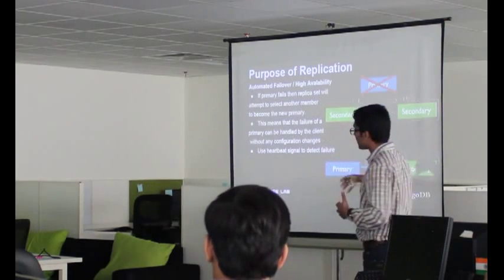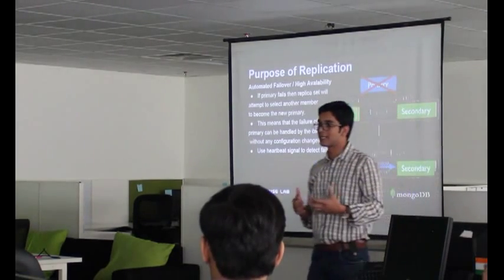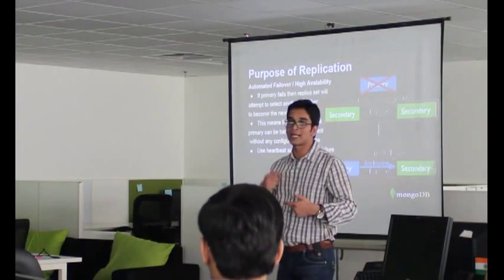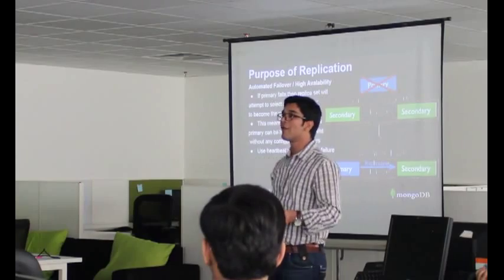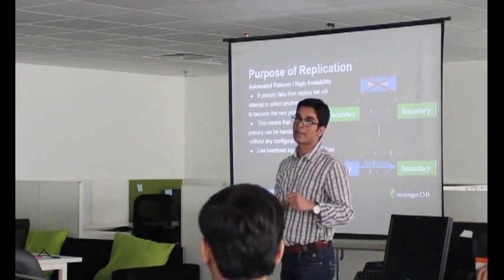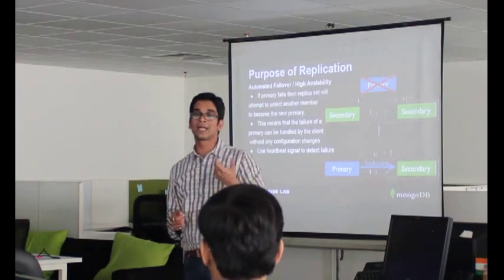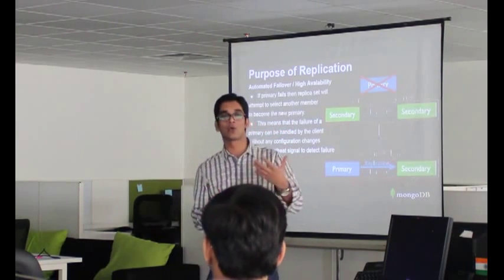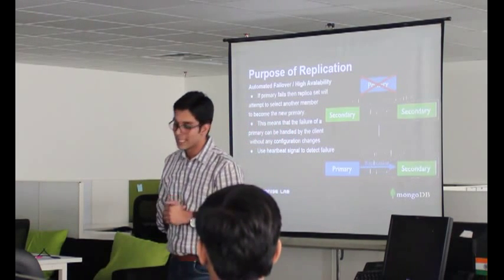Then there is one methodology called election. All these secondary nodes start electing themselves as primary. Whoever gets the most votes gets elected as primary. This might take a few milliseconds, and the data you have there might get lost, or if not lost, it gets rolled back. What is the criteria for this election? I'll let you know.